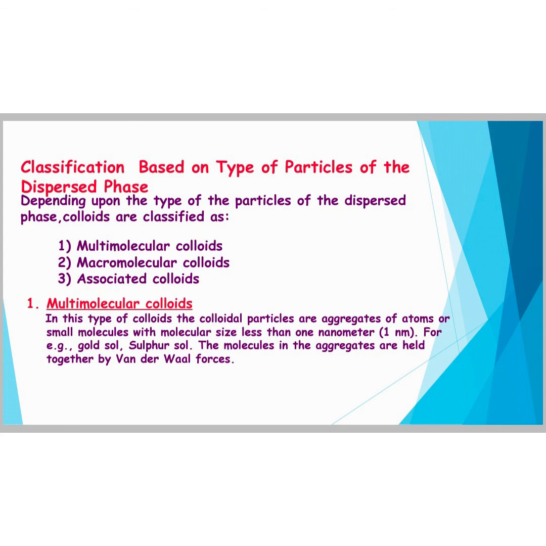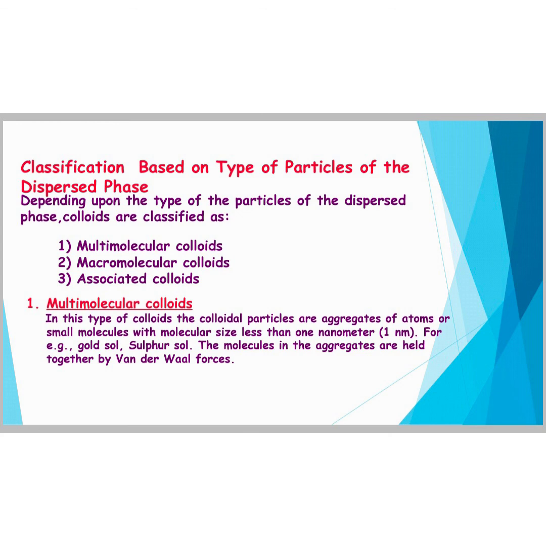Depending upon the type of particles of dispersed phase, colloids are further classified as multimolecular colloids, macromolecular colloids, and associated colloids. Multimolecular colloids: in this type of colloids, a large number of atoms or smaller molecules aggregate together to form a species having size in the colloidal range, that is diameter less than 1 nanometer. The species thus formed are called multimolecular colloids.